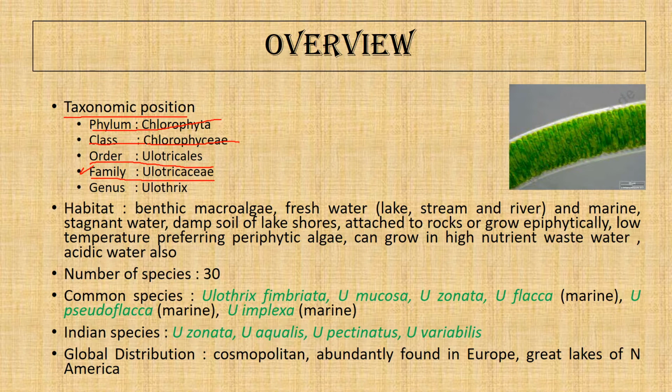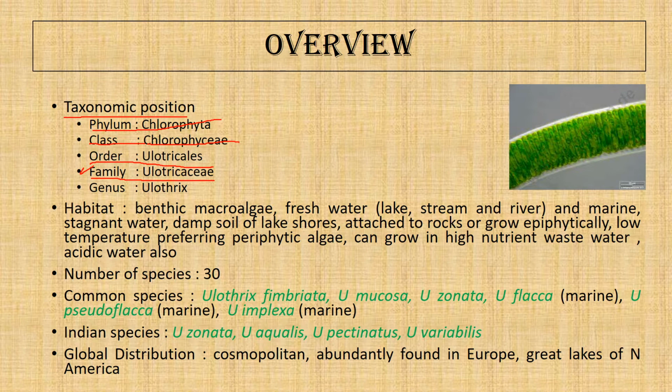The basal cell of the Eulotrichaceae algae is achlorophyllous, that is, it does not have any chlorophyll, and it is much elongated, and it functions like a holdfast or hapteron. And the apical cell has a rounded upper portion, and the intermediate cells are cylindrical. So we see that in family Eulotrichaceae, there is a little differentiation in the filamentous structure.